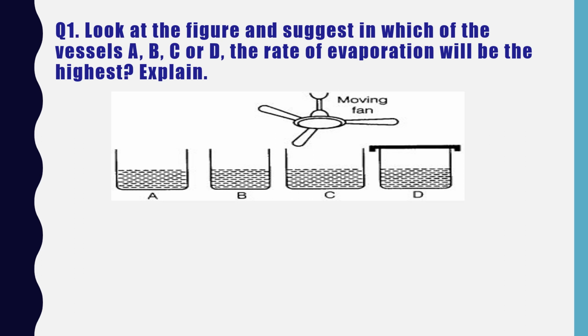So here the first one, surface area, is at play, and the second one is wind speed.